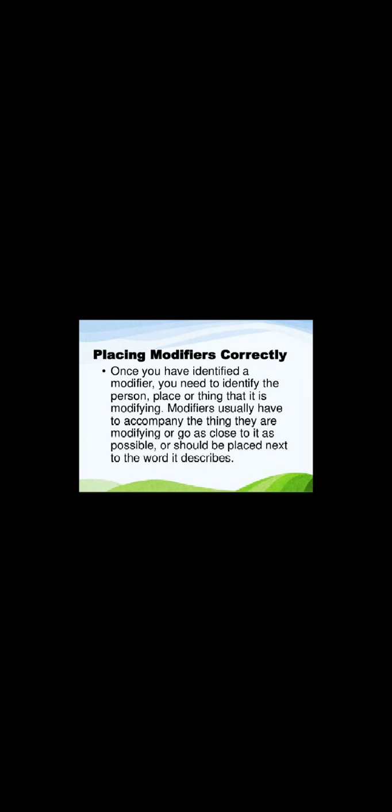Placing modifiers correctly is so important, because once you have identified a modifier, you need to identify the person, place, or thing that it is modifying. Modifiers usually have to accompany the thing they are modifying or go as close to it as possible, or should be placed next to the word it describes. So that is why, to give a proper meaning to the sentence, you have to place the modifier at the right place, because when you misplace the modifier it will entirely change the meaning of the sentence. So that's it about the term modifier.